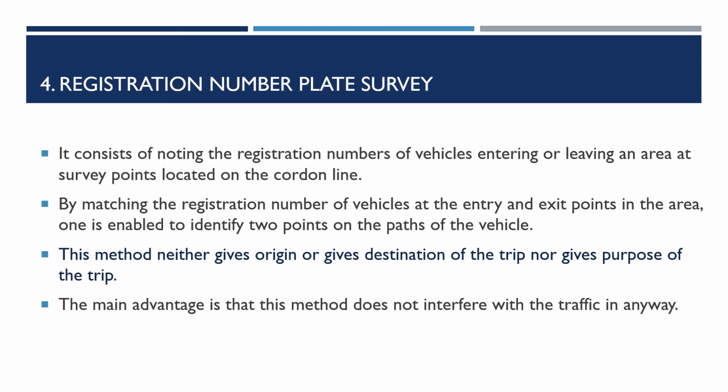So certain observations will be made. At the end of the day, when you go back to your office, you can match the registration number plates and identify the vehicle entry point and exit point in the study area. In that way, it helps you to tell the path of the vehicle with respect to 2 points. But please note that here we are not going to get the complete information on the travel path. No information regarding its origin, destination, not even the purpose of the trip. All we get is the path of the vehicle with respect to 2 points in the study area. That is something we will be able to identify.